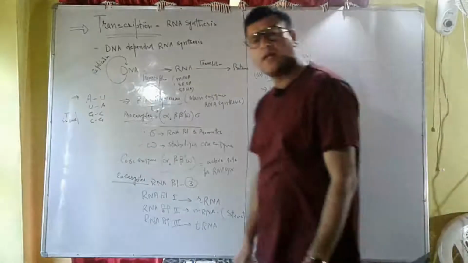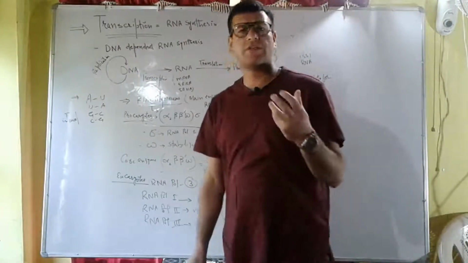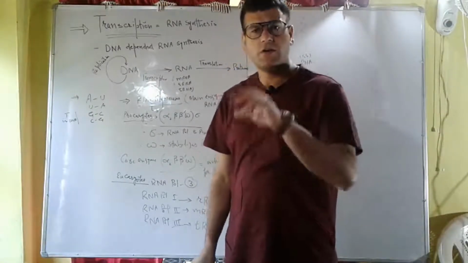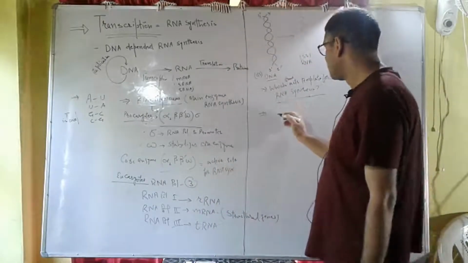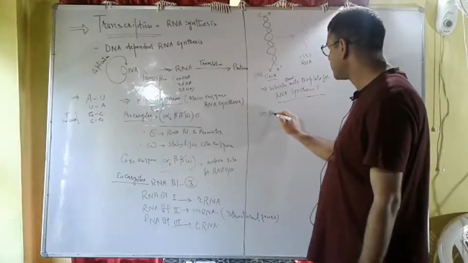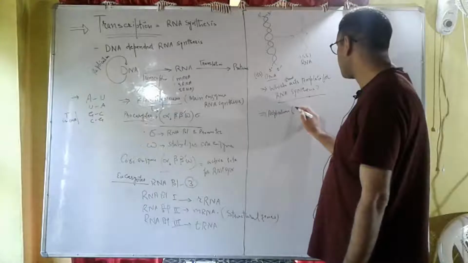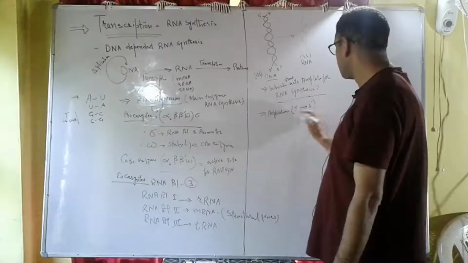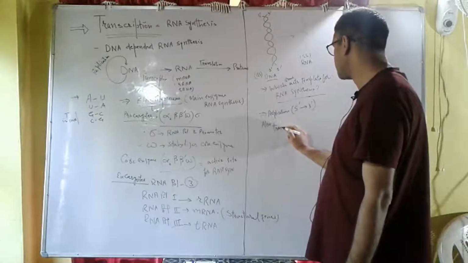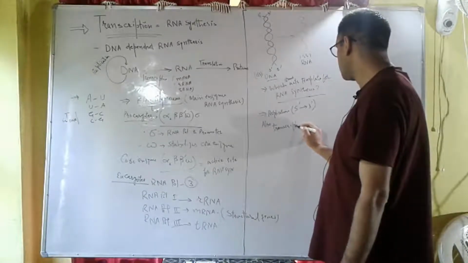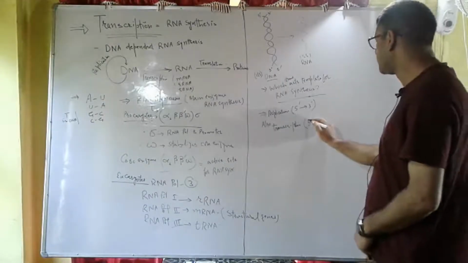Remember that, like DNA synthesis, DNA synthesis always takes place in the 5' to 3' direction. RNA synthesis also takes place in the 5' to 3' direction. So replication takes place in what direction? Replication takes place in 5' to 3' direction.